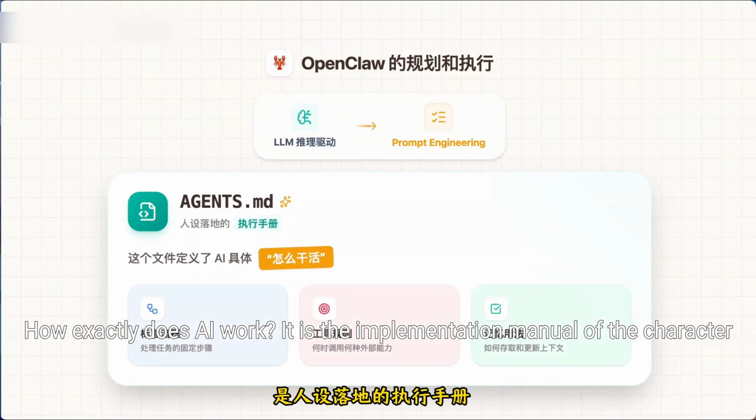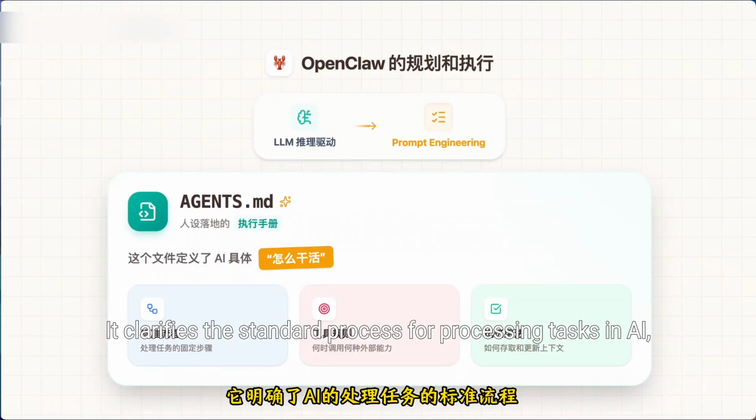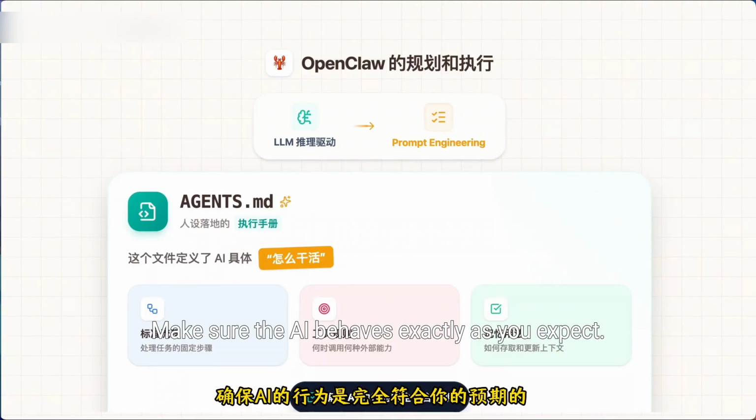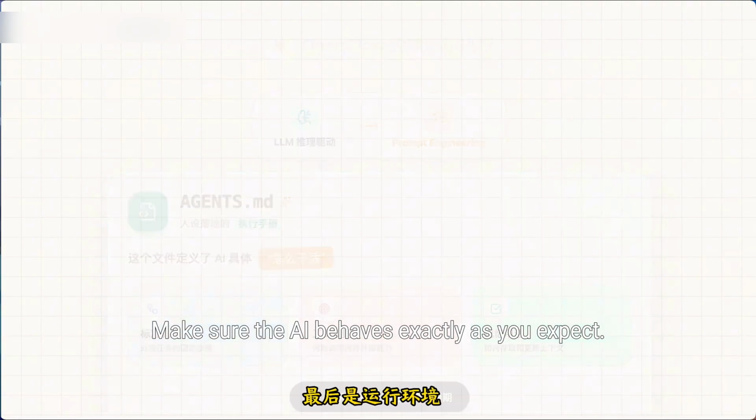It is the implementation manual of the character. It clarifies the standard process for processing tasks in AI. The rules used by the tool continue to be used. Make sure the AI behaves exactly as you expect.